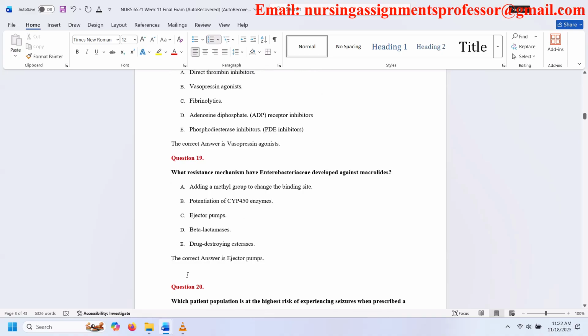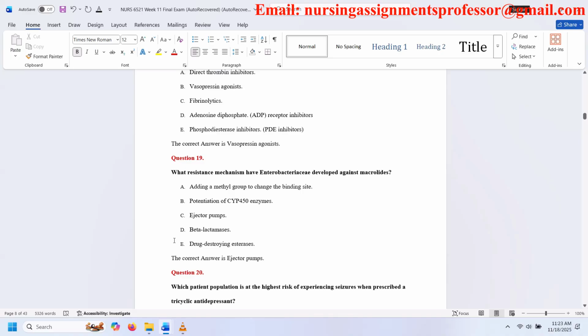What resistance mechanism have Enterobacteriaceae developed against macrolides? A. Adding a methyl group to change the binding site. B. Potentiation of CYP450 enzymes. C. Ejector pumps. D. Beta-lactamases. E. Drug-destroying esterases. The correct answer is ejector pumps.